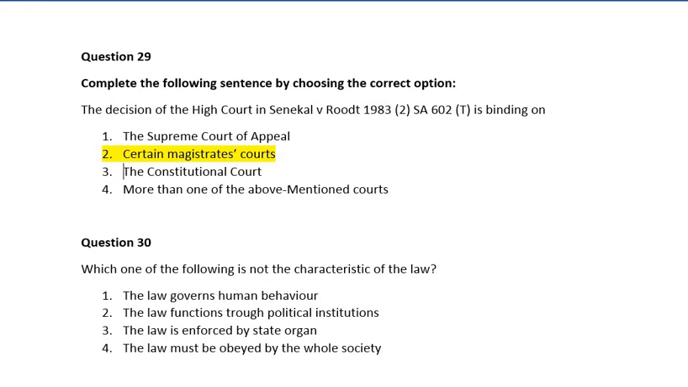Question 30. Which of the following is not a characteristic of the law? Number 1, the law governs human behavior. Number 2, the law functions through political institutions. Number 3, the law is enforced by a state organ. Number 4, the law must be obeyed by the whole society. So the correct answer is number 2, which is the law functions through political institutions.